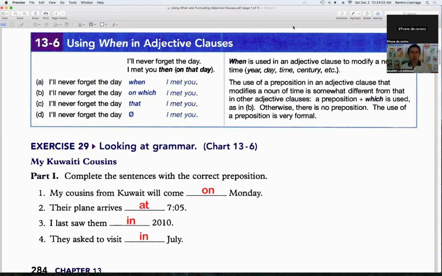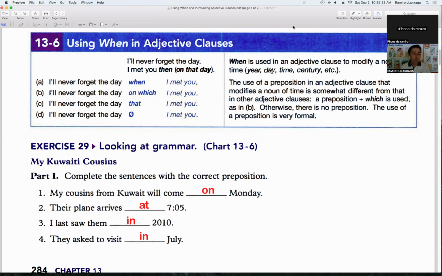Before, we have practiced adjective clauses using that, who, which, those examples. But today we're going to be using when. All of you know that when we use when as a question word to make questions, when means time.